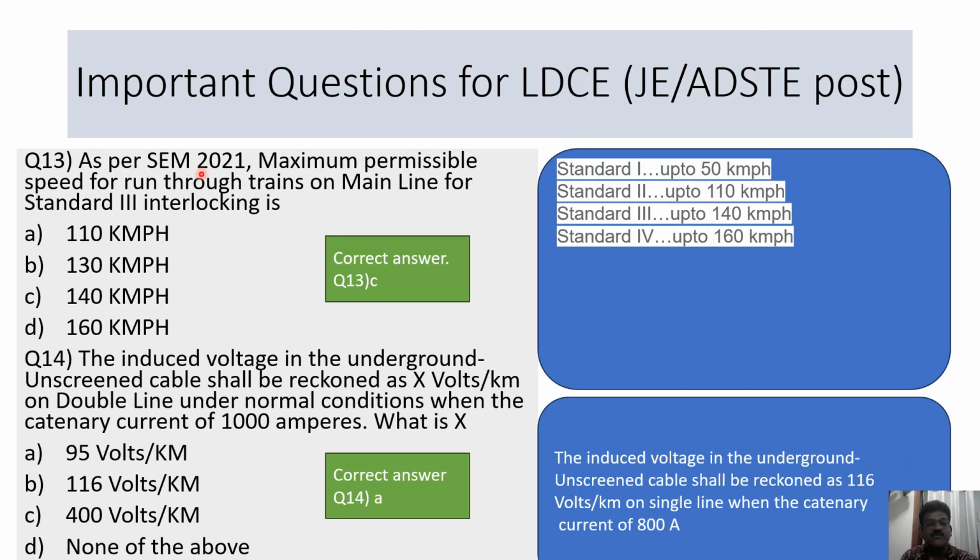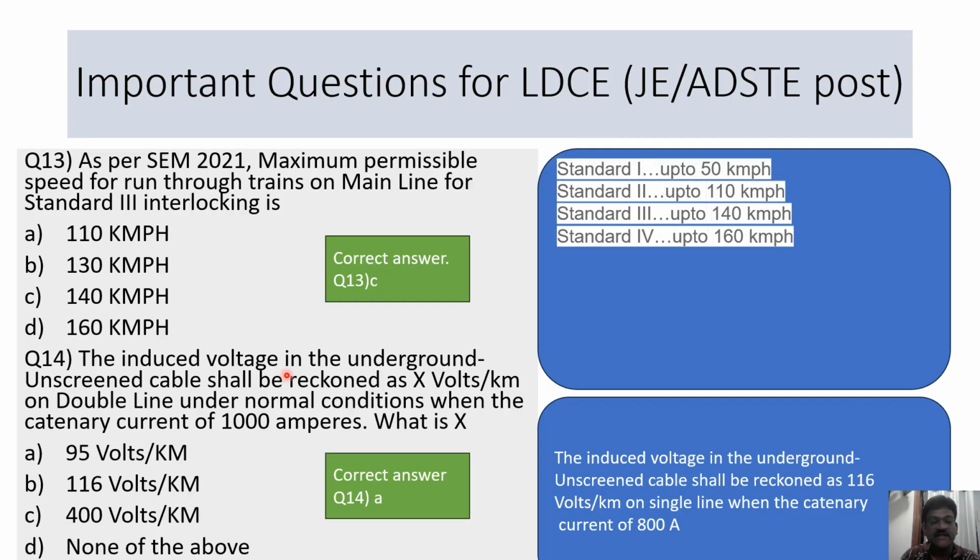As per SCM 2021, what is the maximum permissible speed for run-through trains on the main line for standard 3 interlocking? It is 140 kilometers per hour. Here you can see standard 1 is up to 50 kilometers per hour, standard 2 is 110, standard 3 is up to 140, and standard 4 is up to 160 kilometers per hour.